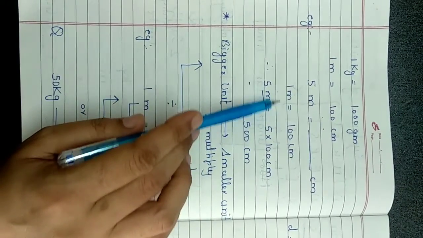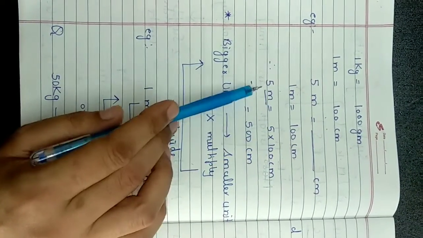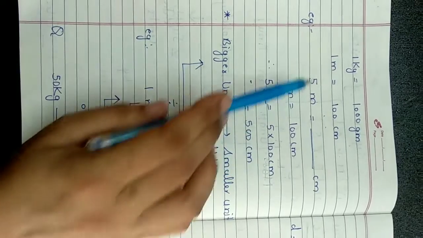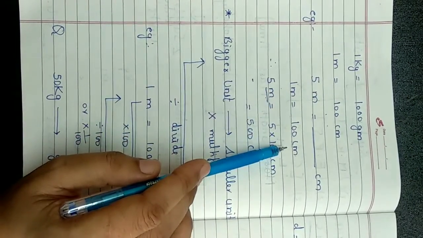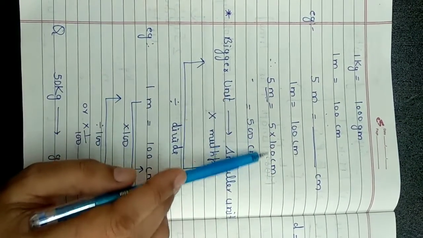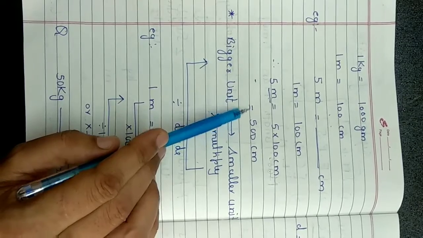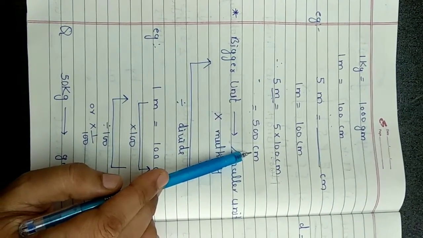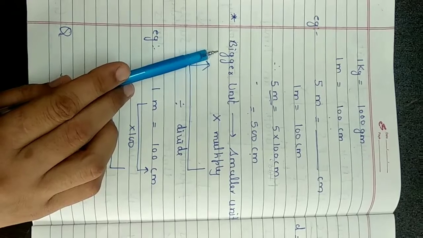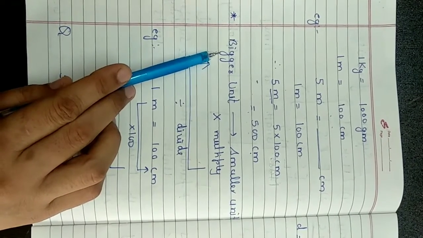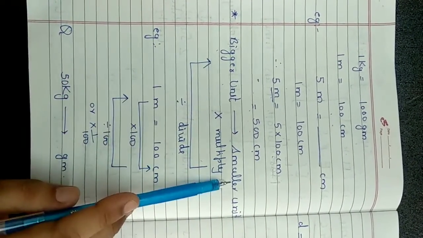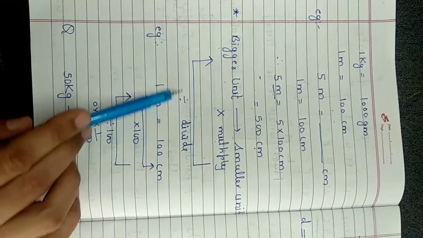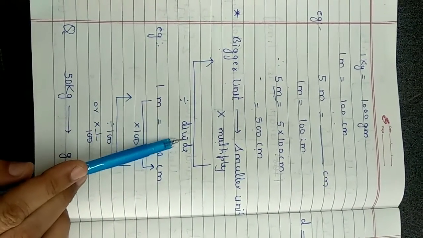So we know that 1 meter is equal to 100 centimeter. So 5 meter can be written as, instead of meter, I can write 100 centimeter because I know 1 meter is equal to 100 centimeter. So instead of meter, I will write 100 centimeter and we will get converted into centimeter. It is coming out to be 500 centimeter. The thing which you have to remember is that when you are going from a bigger unit to a smaller unit, we need to multiply that value. And if we are going from a smaller unit to a bigger unit, we need to divide that value.